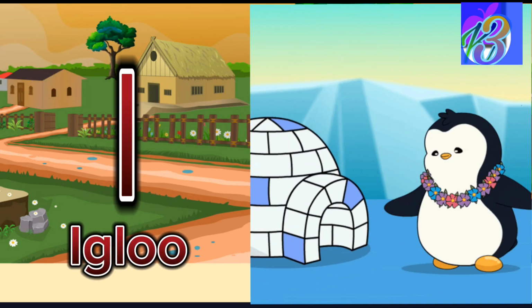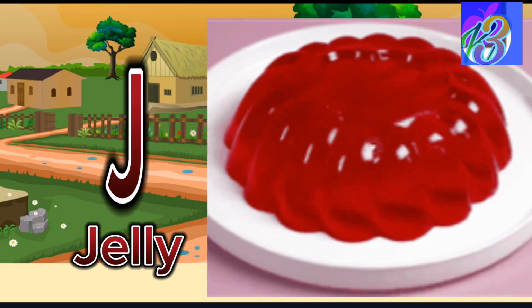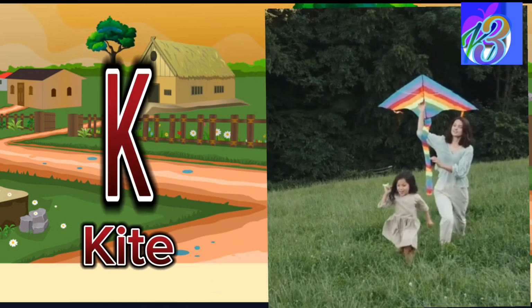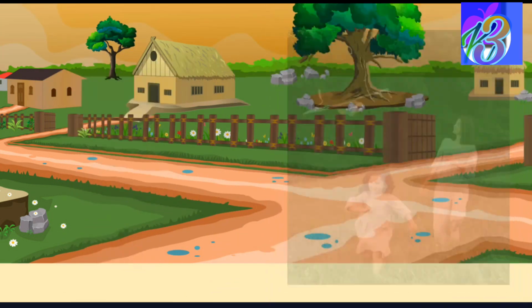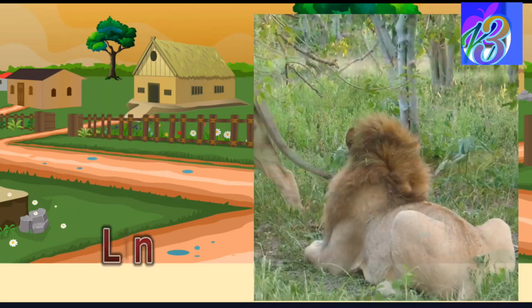I is for igloo, cozy and round. J is for jelly, sweet and profound. K is for kite, flying high in the sky. L is for lion, with a mighty roar and cry.